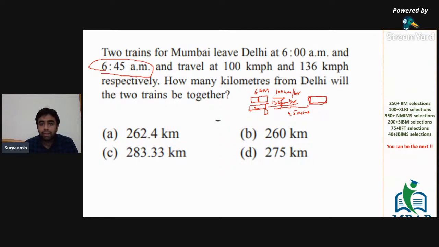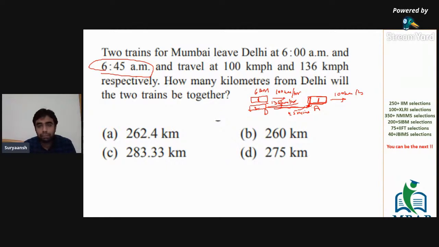Okay. So now train one is at some point, let's say point A. It has already covered that. Now it is moving again at 100 kilometers per hour, and train two is moving at 136 kilometers per hour. Naturally, since the speed of the second train is higher than that of the first train, due to relative speed, there is a 36 kilometers per hour relative speed difference between the first and the second train.